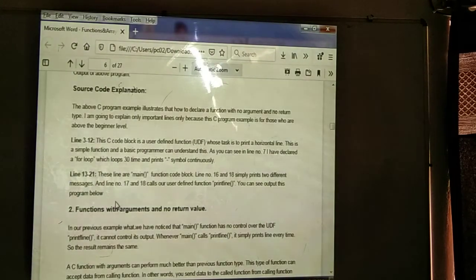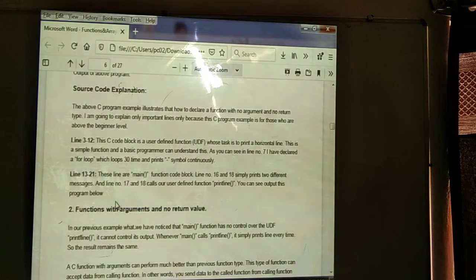We cannot access them outside. First we can see the source code explanation. The above C program illustrates how to declare functions with no arguments and no return value. We are not passing any return value or any parameters. I am going to explain only the important lines, lines 3 to